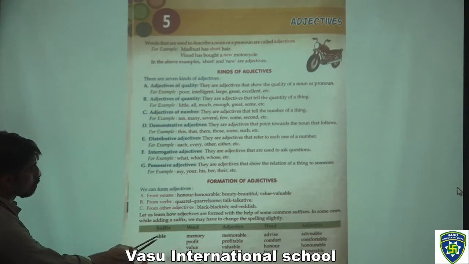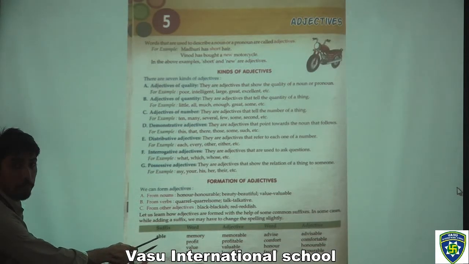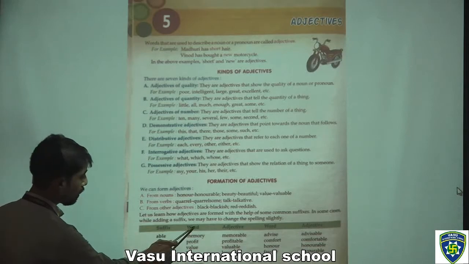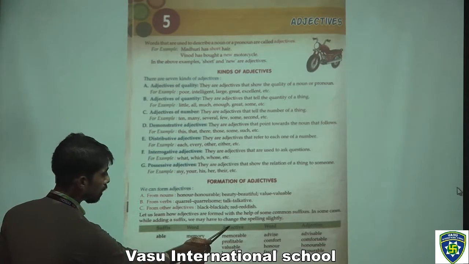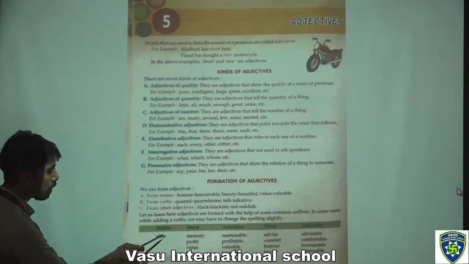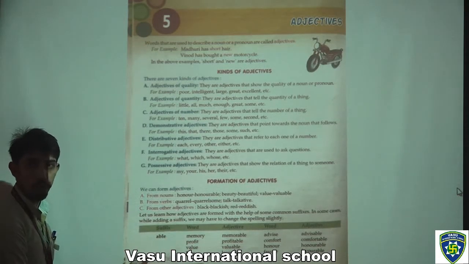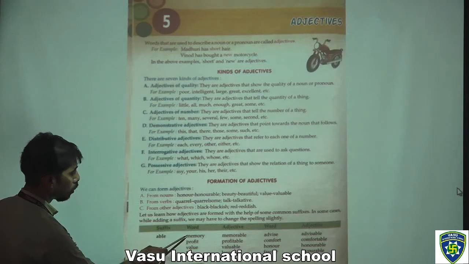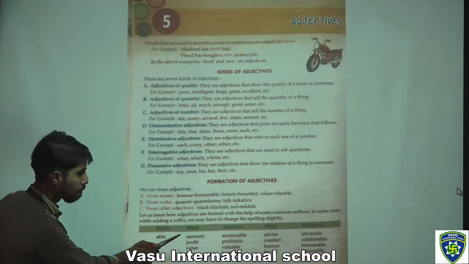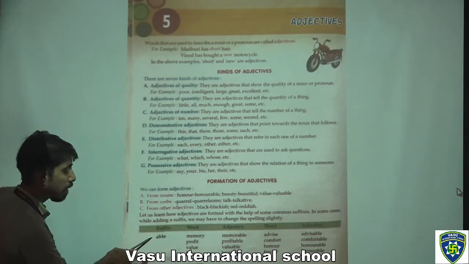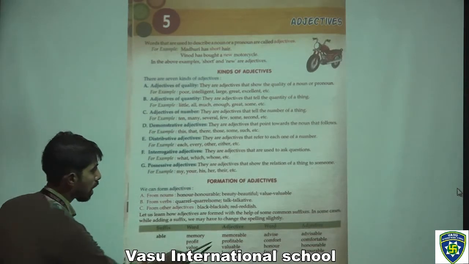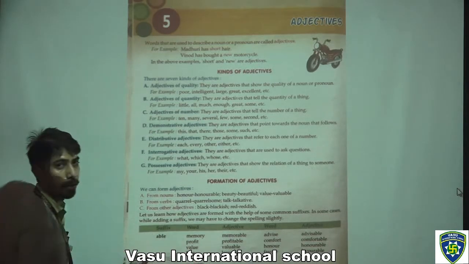Like this, the first suffix is able. Now the word is given here and the adjective is given here. This suffix we have to add after the word, that is called a suffix. So the first word is memory. After that we add able, the suffix, and the word becomes memorable.